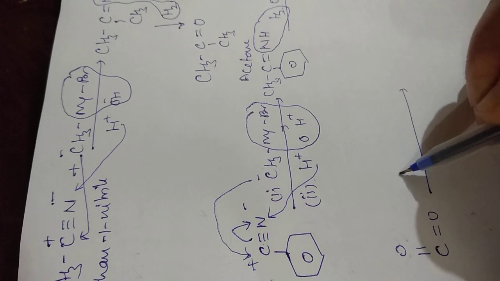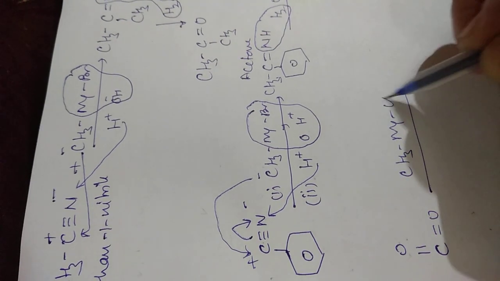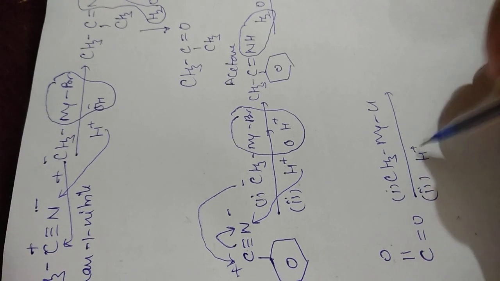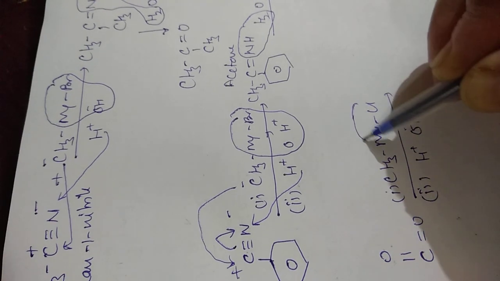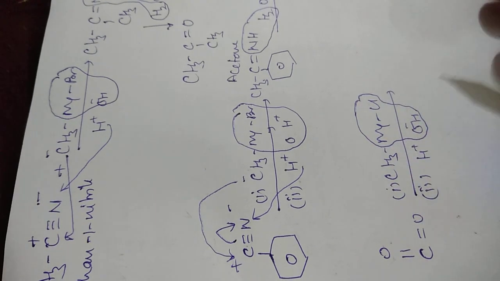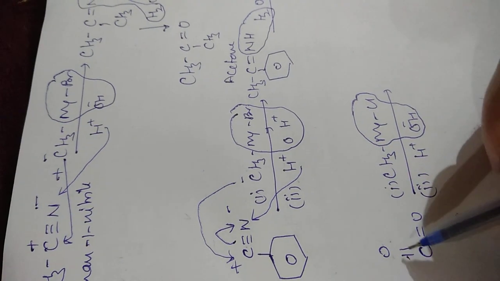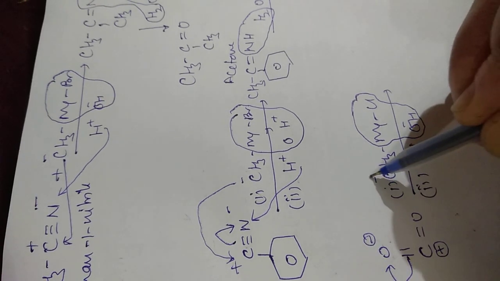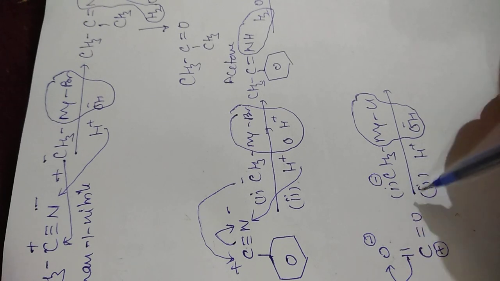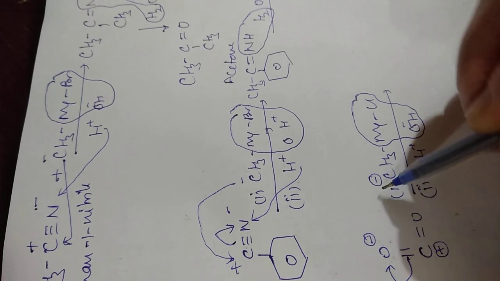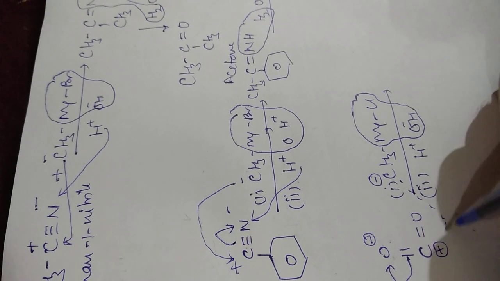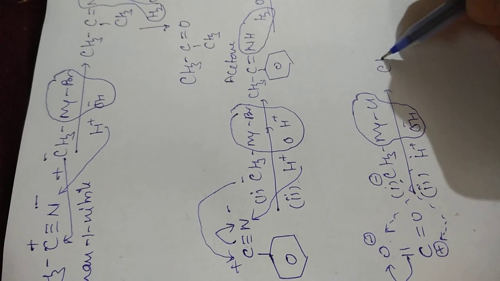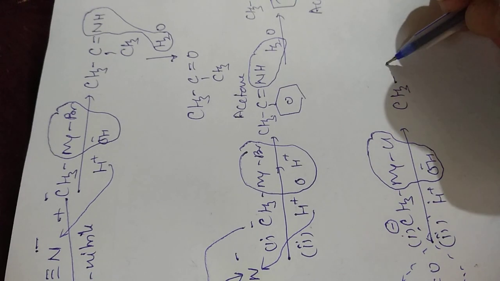Here I want to add, we can take carbon dioxide also in one of the reactions when it is treated with CH3MgCl with water, of course. So as usual, MgClOH will be removed. Due to the electromeric effect, oxygen will be negative, carbon will be positive, CH3 will be negative. As a result, you can see the CH3 will move to the carbon, H plus will move to the oxygen, and carboxylic acid will form.